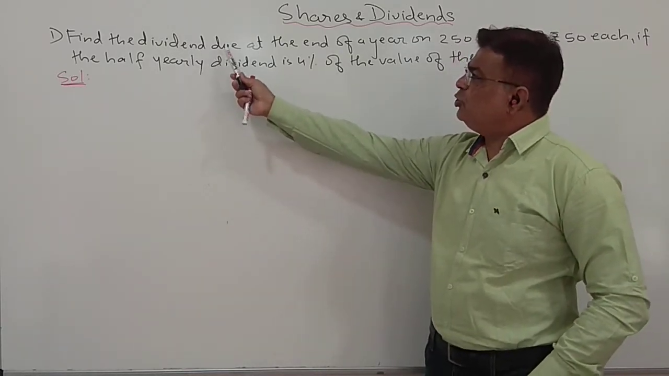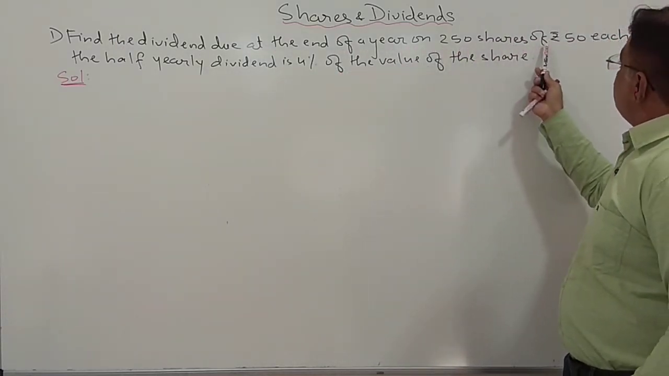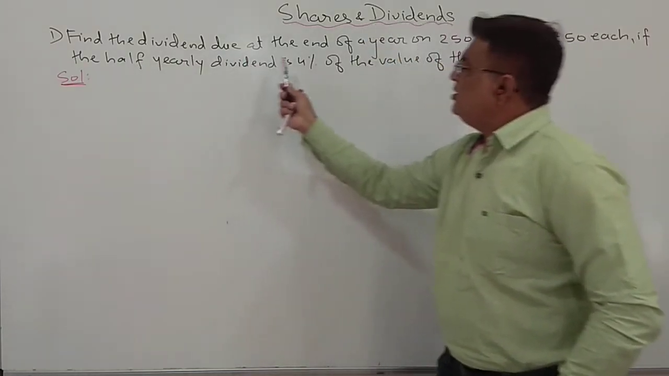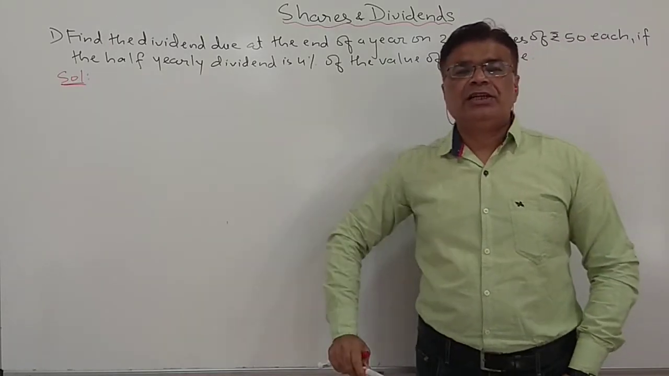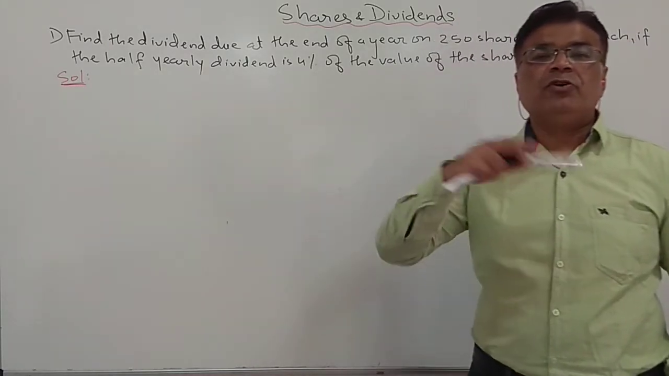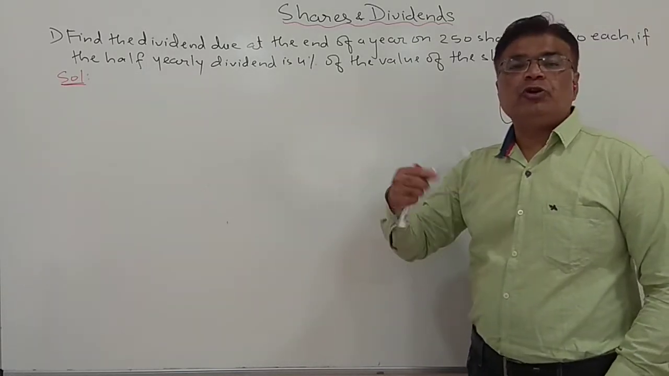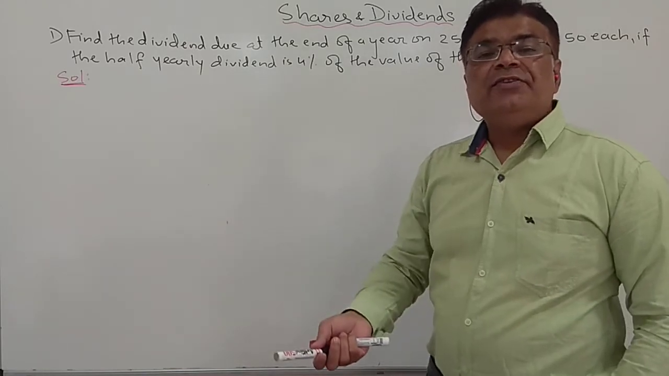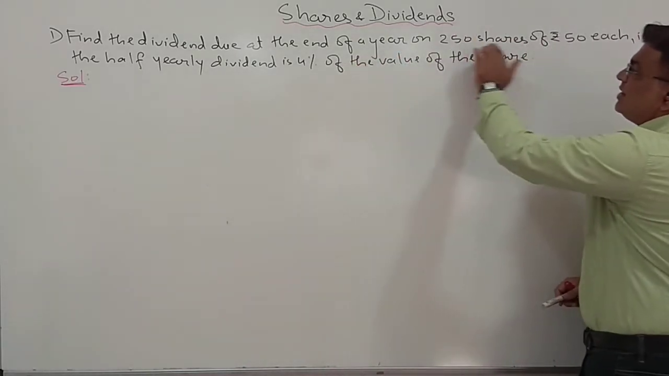Find the dividend due at the end of a year on 250 shares of ₹50 each if the half yearly dividend is 4% of the value of the share. So in this sum, what they are saying is we have to find the dividend of the whole year. And here the 4% dividend is given, it is only for half a year. So for the whole year the dividend will be 8%. So you see, these things you have to identify in these shares and dividend sums.